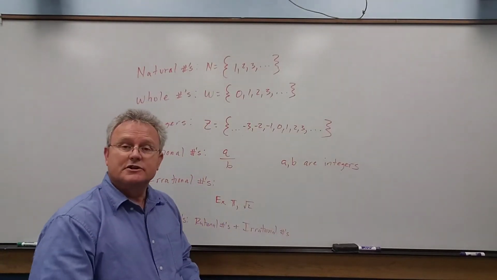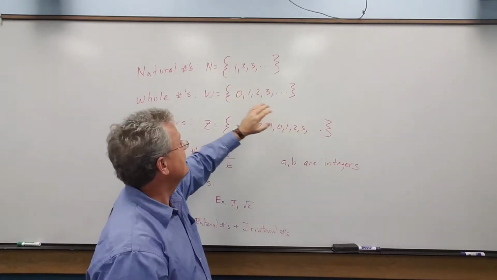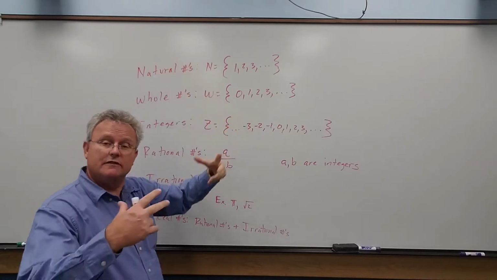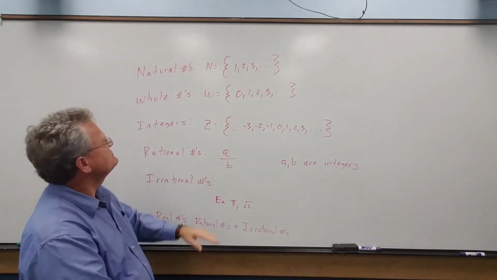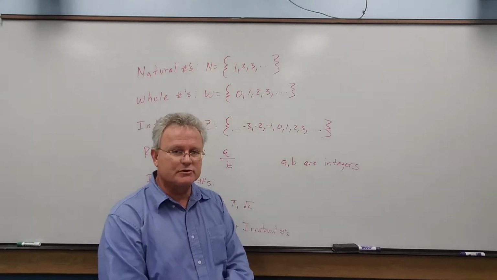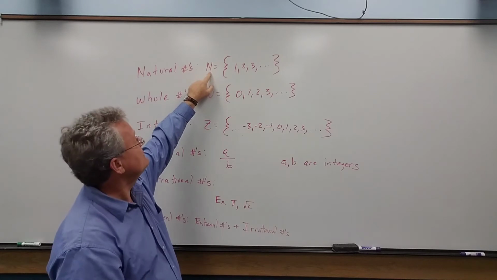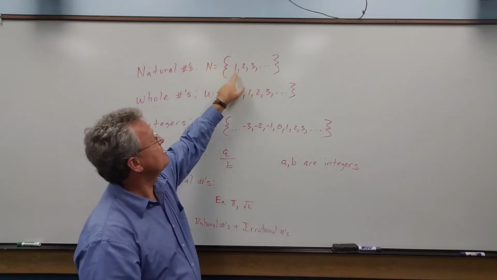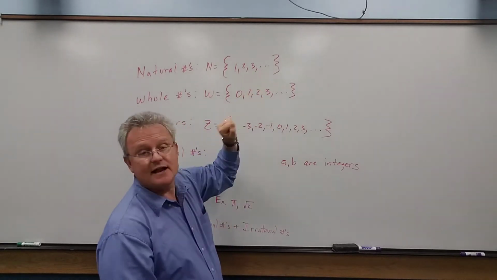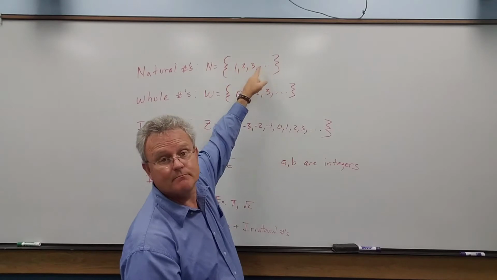Okay, so now, in the last video we talked about sets. Now we're going to talk about sets of numbers and of the real numbers. The first set we want to talk about we call the natural numbers. The natural numbers, capital N, equal the set of numbers 1, 2, 3, and the dot, dot, dot means we just keep going in the same pattern.